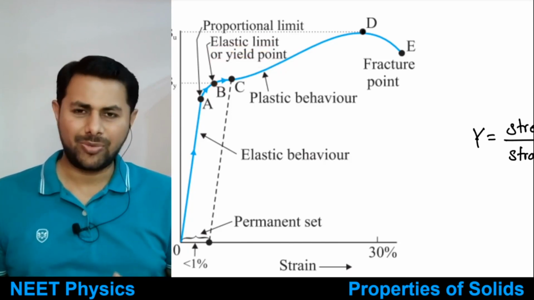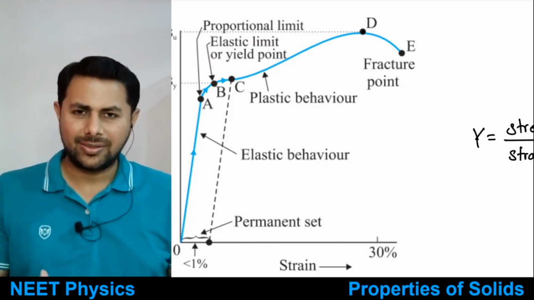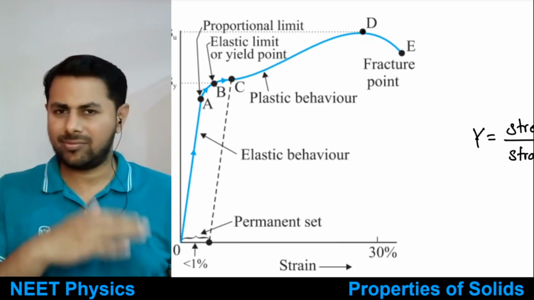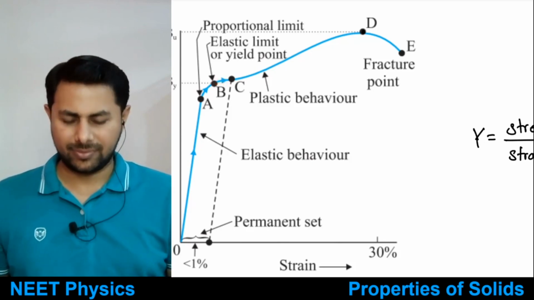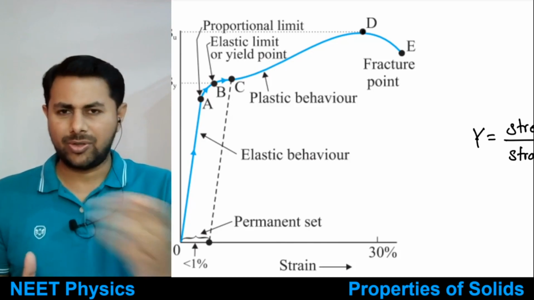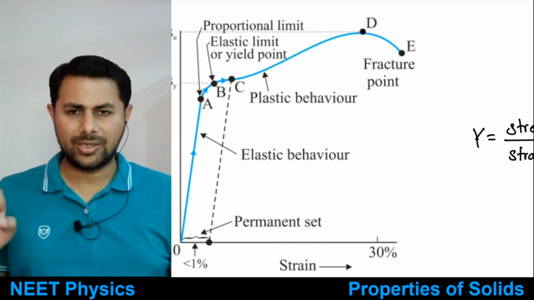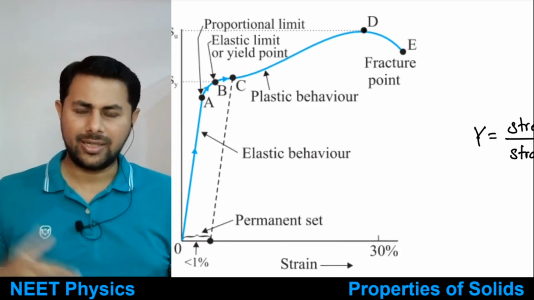So what is yield point? If you increase the stress beyond that, the wire yields. Yields means it no longer remains that much elastic. So beyond the point B, if you increase the weights, length will increase. If you remove the weights, now certain deformation is left in the wire. It does not regain its original length completely.